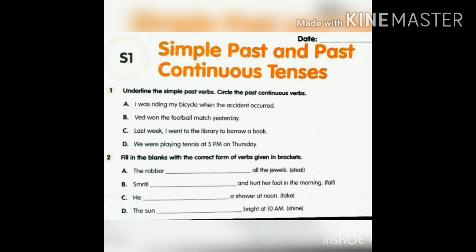As we discussed, if it is simple past, you use the V2 verb, and if it is past continuous tense, that means if a particular timing is there, you use was or were, and the ing form, and complete that one. Okay, so remember that for simple past only V2 is used, and for past continuous we use was, were, and also the ing form in the sentence. Now see the third question, children, down.